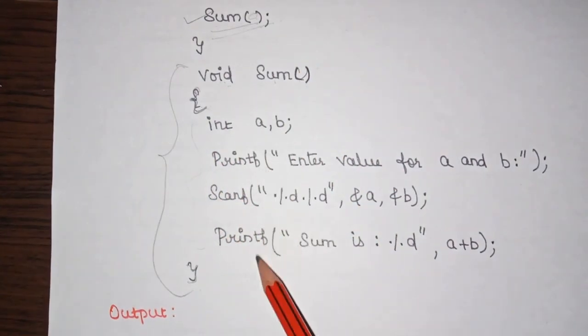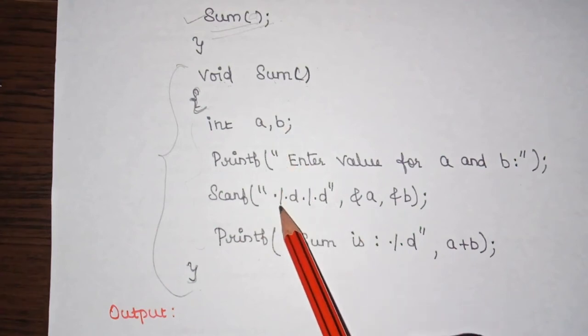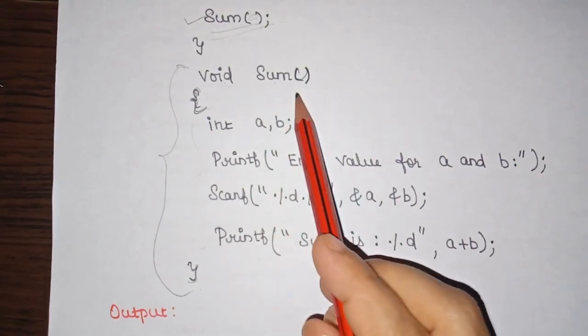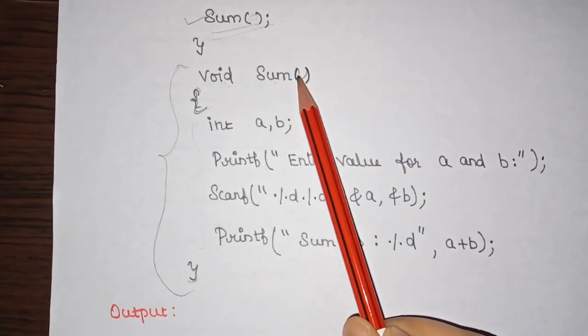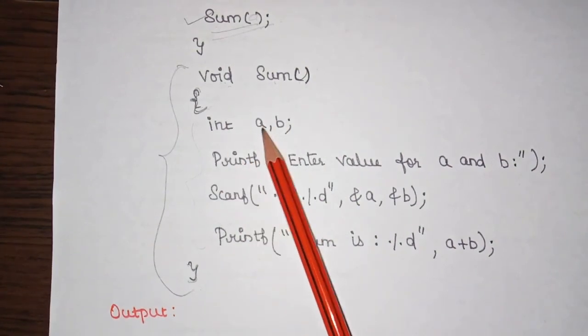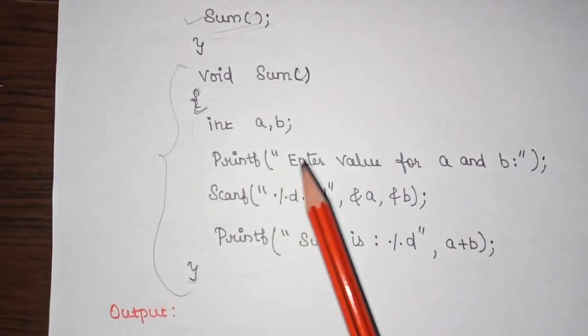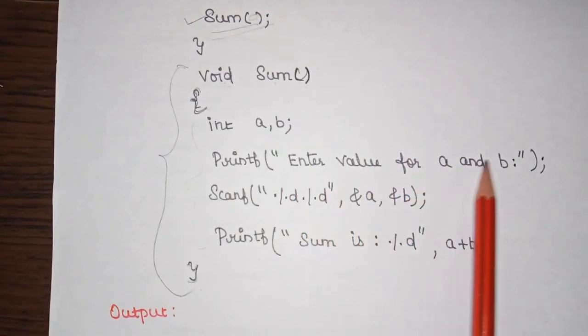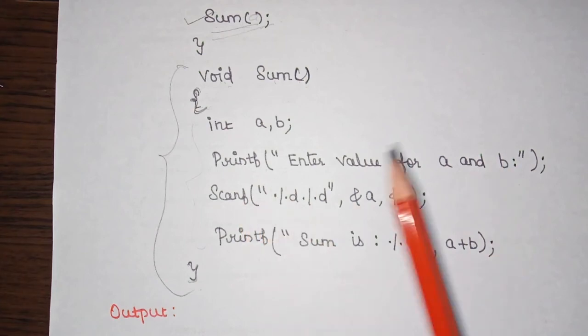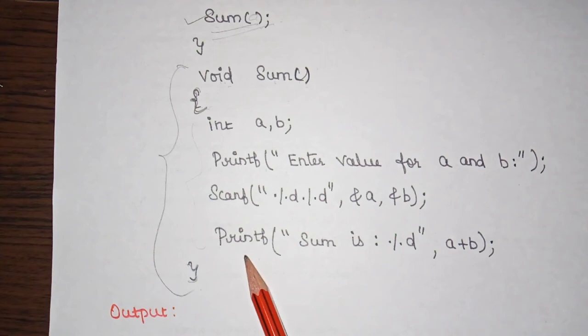Inside this we have some statements, and this is what is going to be executed when we call this function, right? Inside this function you can see we are declaring two variables a and b, and we have a printf statement that says enter value for a and b. Then we have a scanf statement which is used to get the input for a and b, and then again a printf statement that is used to produce the result, that is sum. So this is what is defined inside the function.